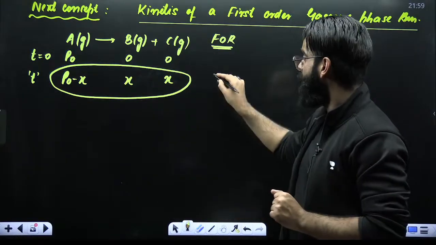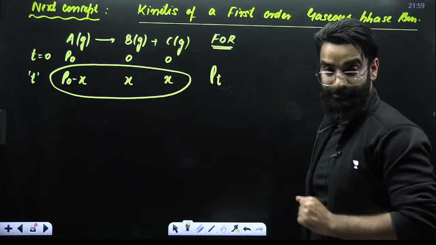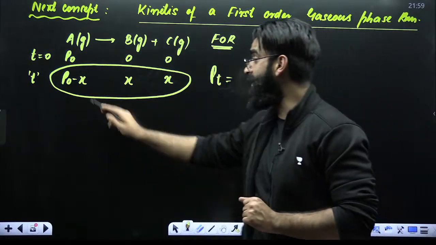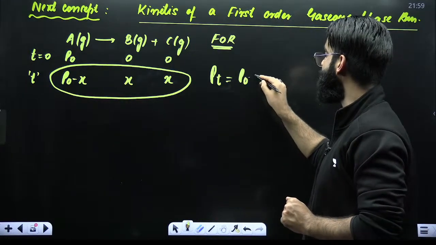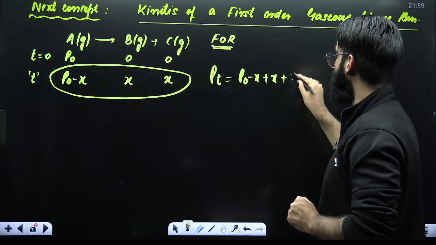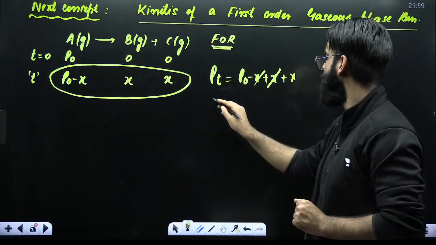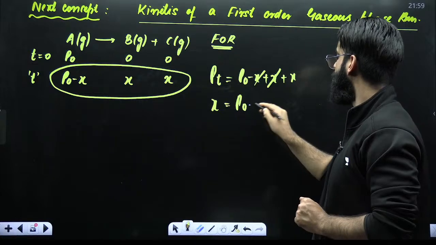And total pressure of the gaseous mixture at time t would be equal to P naught minus X plus X plus X. So X and X got cancelled out. So X is nothing but P naught minus PT.